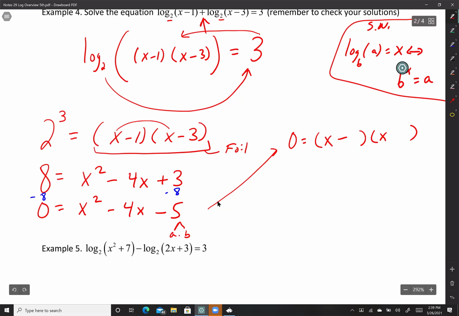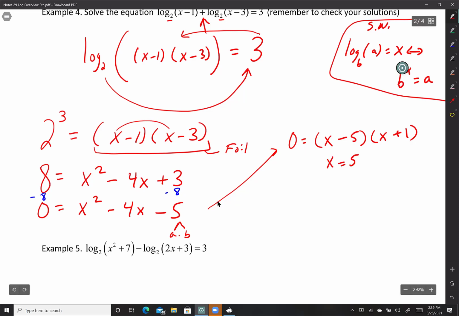+1 and -5. That's right. -5 times 1 is -5. -5 plus 1 is -4. And now I just answer the question, right? So the only way this statement will be true is if x equals 5.